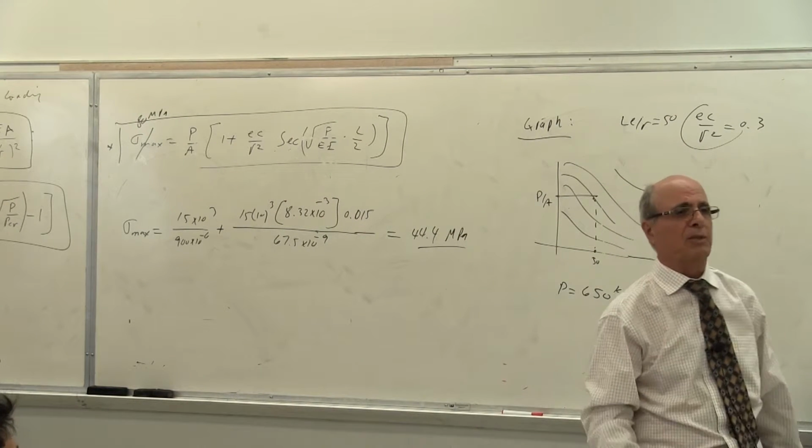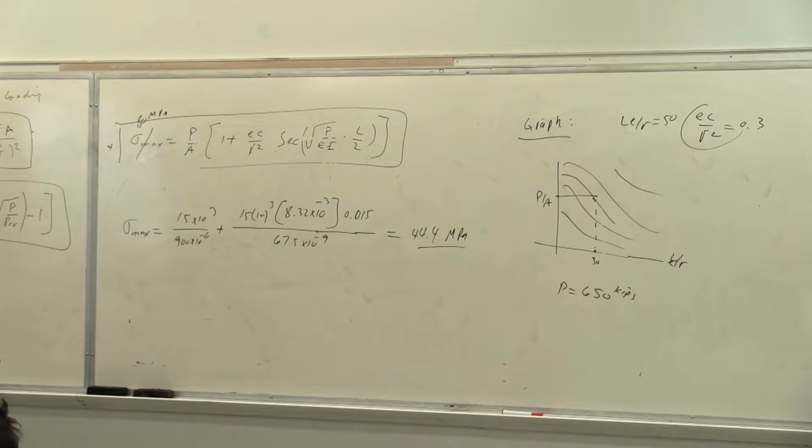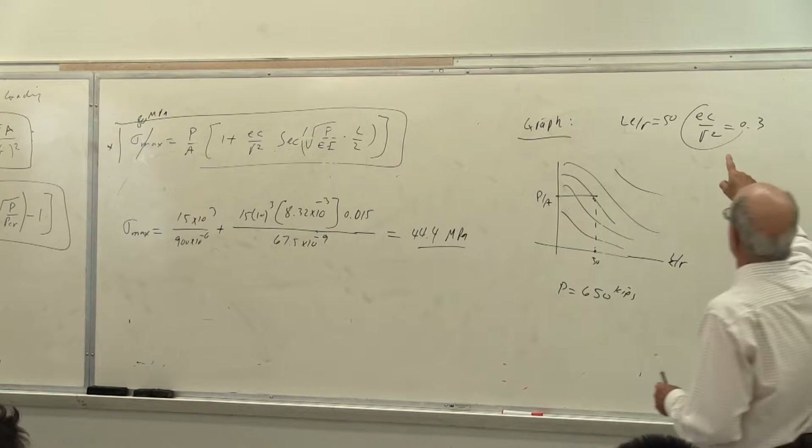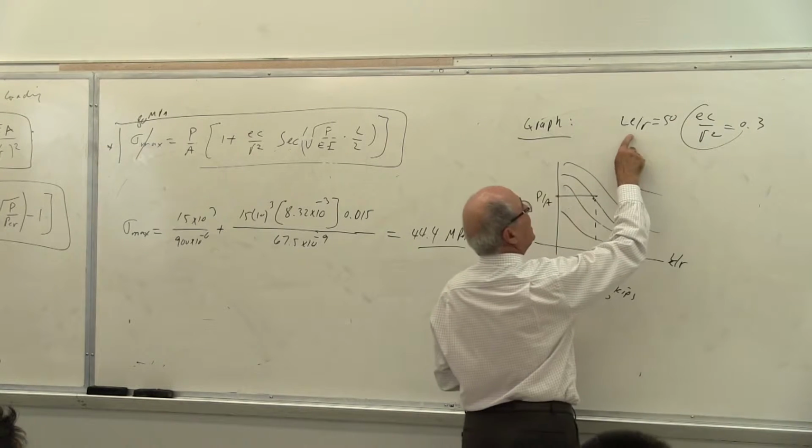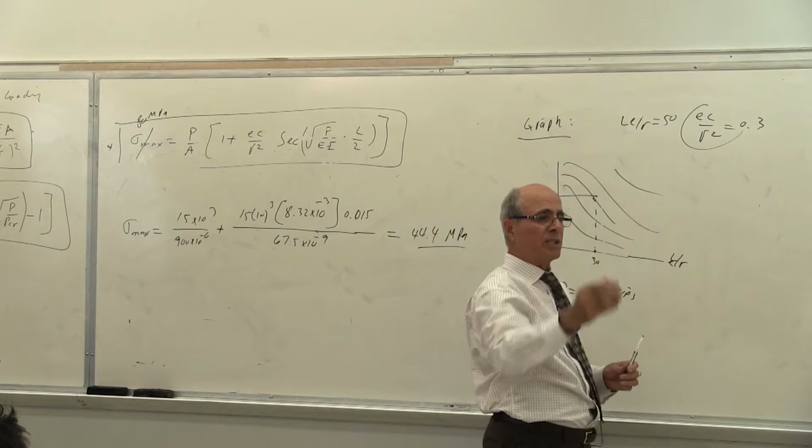Because this is approximate, is that correct? You don't know whether you should start at 10 kips or start at 1,000 kips. It is a very wide variety, but the graph gives you approximately where you are. Is that correct or not? So for our problem, I recall EC over R was 0.3 and LE over R is 50. Go there. You will see what I'm talking about.